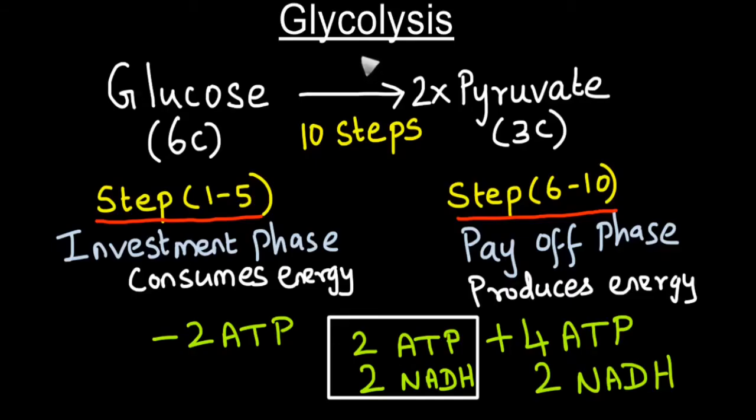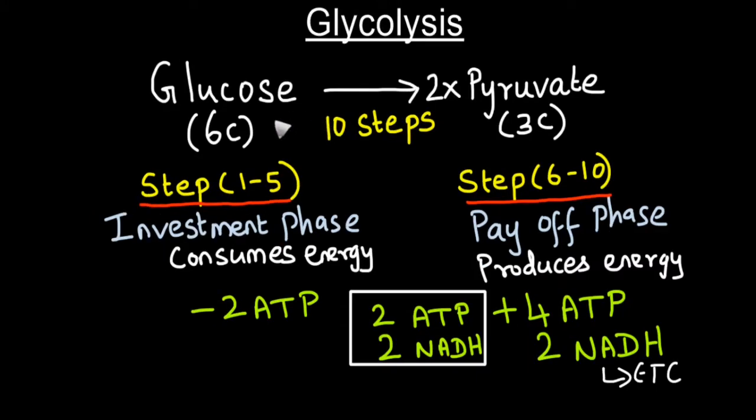Now let's see overview of glycolysis. Conversion of glucose into pyruvate involves 10 steps. Steps 1 to 5 is said to be investment phase because it consumes energy. During this phase, 2 adenosine triphosphate molecules are utilized in order to activate glucose. Step 6 to 10 is known as payoff phase because it produces energy. In this phase, 4 ATP molecules are produced.